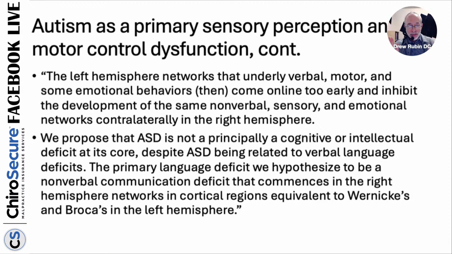Then listen to this. We propose that ASD is not principally a cognitive or intellectual deficit at its core. This is huge, because so many kiddos with autism are doing ABA therapy because it's considered a behavioral, cognitive, or intellectual issue. But what Dr. Melillo is saying is that the primary language deficit, we hypothesize, is a nonverbal communication deficit that commences in the right hemisphere networks in the cortical regions equivalent to Wernicke's and Broca's in the left. This is a brilliant rethinking about what's going on with a child with autism, especially.